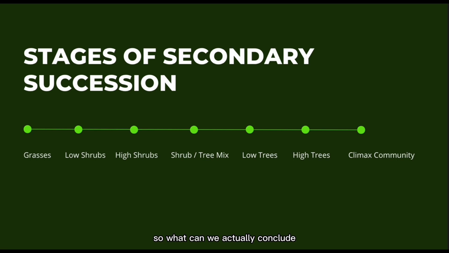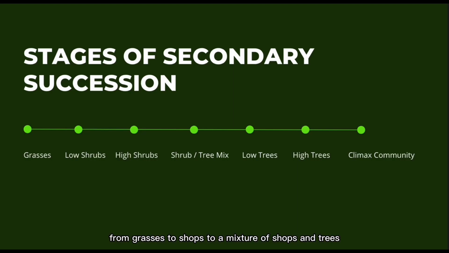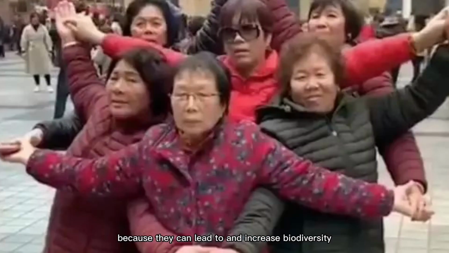So what can we actually conclude after watching the video? Basically, as I showed on the previous slide, secondary succession is a disturbance-based succession in which there is a progressive change from grasses to shrubs to a mixture of shrubs and trees. Actually, a disturbance caused by fire or flood or even tsunami can be healthy for an area over time because it can lead to increased biodiversity.